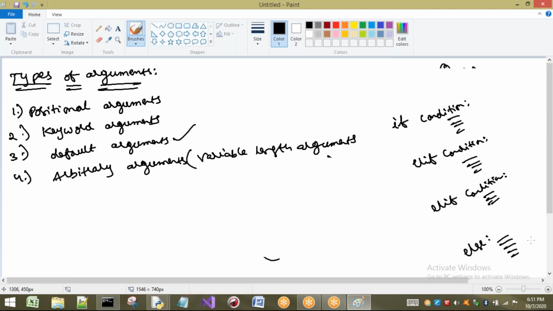Observe carefully this one so that you can understand what is meant by default. If the condition is satisfied, we will execute this one. If this condition is not satisfied, we will go to the second condition. Here if this condition is satisfied, we will execute this one. If this condition is also not satisfied, we will go to this one. Now observe one thing. If these three conditions are not satisfied, then by default we will go to this else case only. That means in this if-elif ladder, this else is going to act as a default. Else is acting as default.